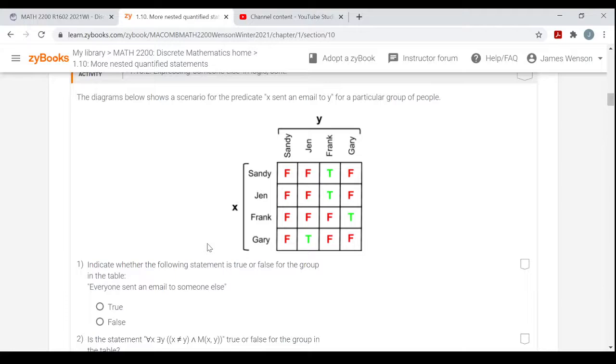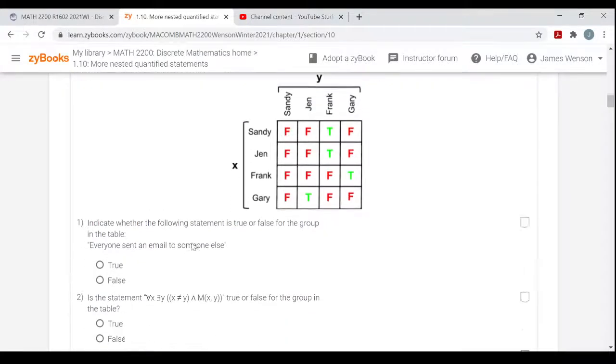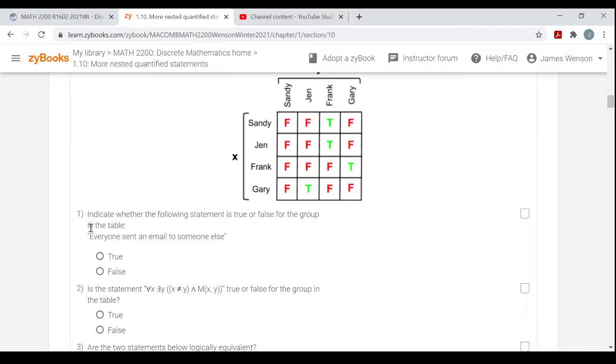All right, so there's another one, another email one, with Sandy, Jen, Frank, and Gary. Another kind of table. So indicate whether the following statement is true or false for the group. In this table, everyone sent an email to someone else, right? Someone else. Sandy sent an email to Frank, and that's not Sandy, so it's true. Jen sent an email to Frank, and that's not Jen. Frank sent an email to Gary, that's not Frank. And Gary sent an email to Jen. Yeah, that's true. Everyone sent an email to someone else. Not everyone else, just someone else.